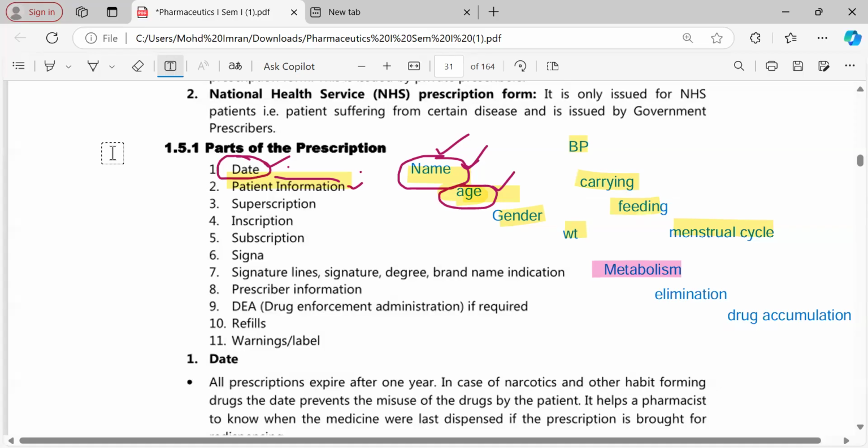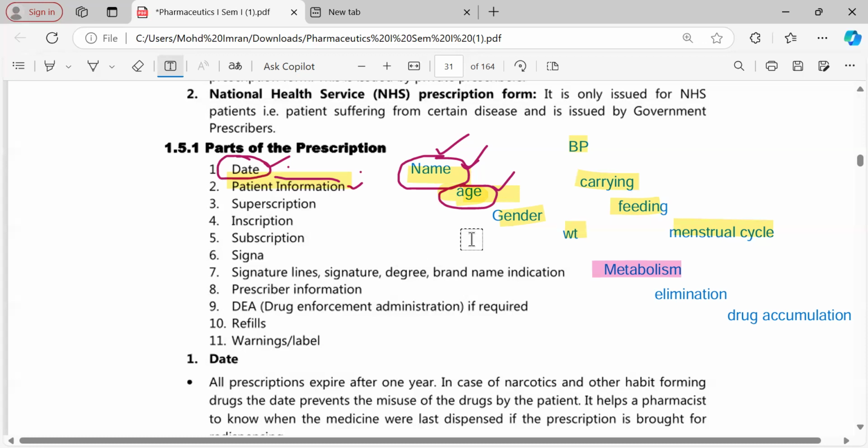So in order to overcome these issues, we should be aware whether the liver is well developed. In children the liver is not well developed, so doses are compromised, doses are reduced, and in geriatric patients the liver can be affected because of disease conditions and many other age-related issues. So the second thing is the kidneys.